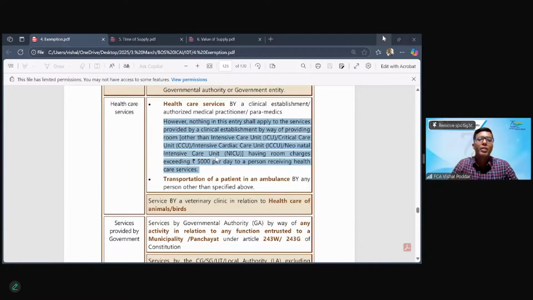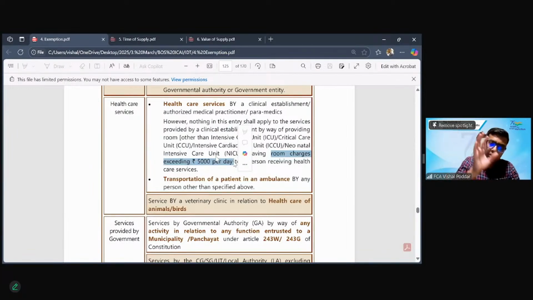Keeping that in mind, they brought out this criteria that where your room charges per day are exceeding 5,000, then out of total healthcare, which is a composite supply in which room charges were also included, we will remove that room charge from your total composite supply, and that room charge would be taxed independently, even though part of composite supply. This applies when the room charges given in the question are exceeding 5,000 per day.